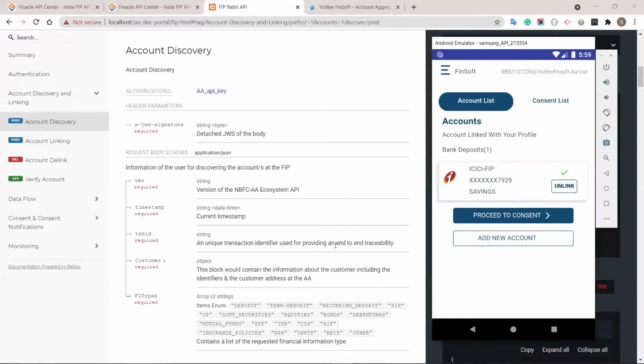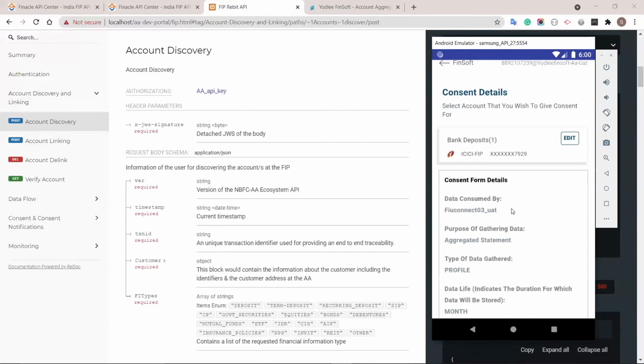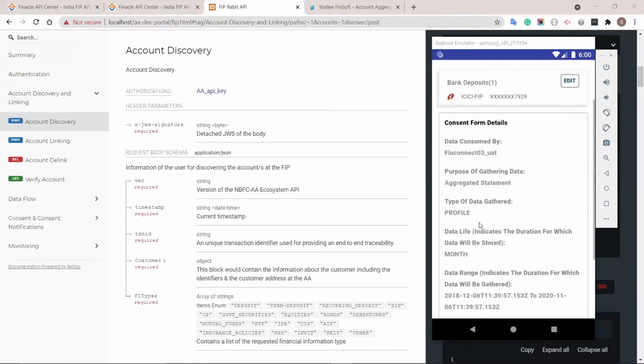Our capability doesn't stop at the APIs. We have multiple SDKs which enable financial information users and fintechs to manage the data flows at multiple stages. What you see here is an app where a consent can be managed to a particular financial account. So for example, right here, an account has already been discovered, and what you see now is that the customer is ready to provide consent to that particular financial account.